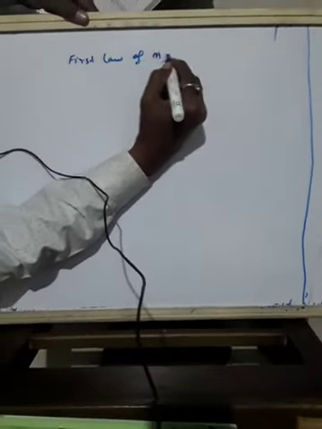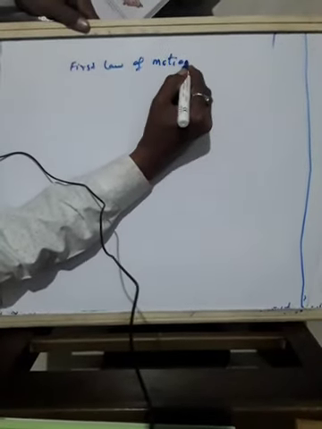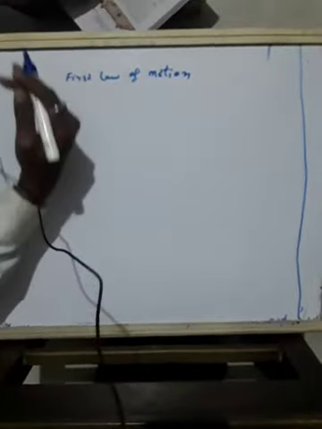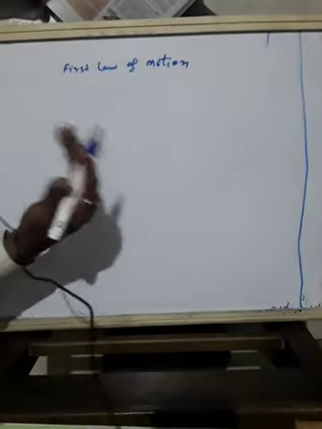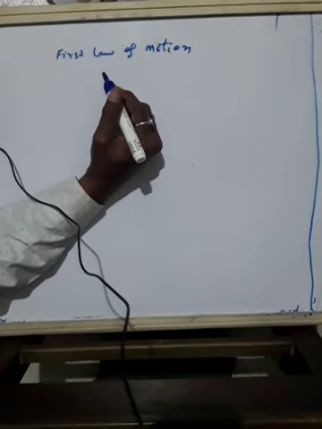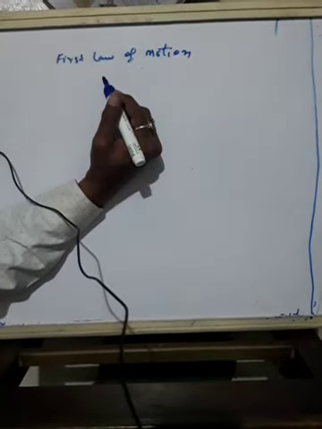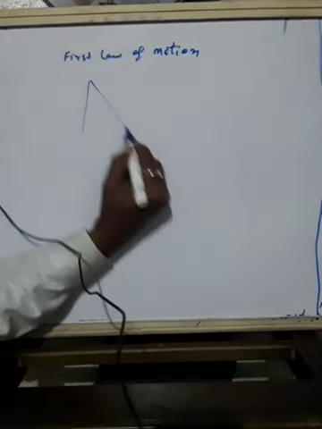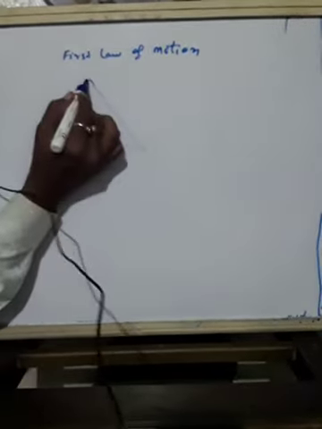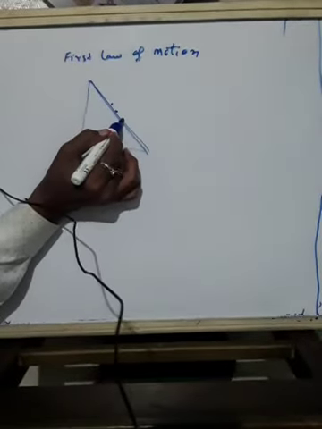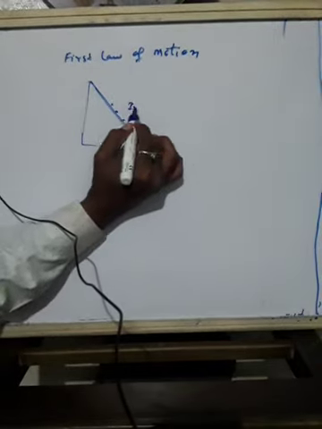There are three laws of motion. Before understanding the first law of motion, we'll go through some explanation or example, then we'll try to find what the things are. See, by observing the motion of objects on an inclined plane. So this is an inclined plane, the plane is inclined like this. Galileo observed the motion of the object on the inclined plane.